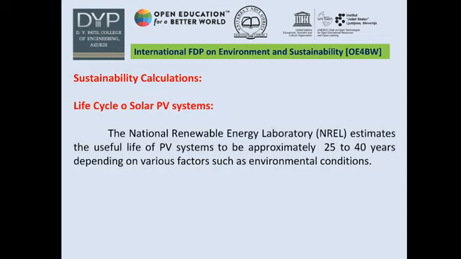The National Renewable Energy Laboratory, NREL, estimates the useful life of photovoltaic systems to be approximately 25 to 40 years depending on various factors such as environmental conditions. These are the details regarding the sustainability calculations of solar photovoltaic system.